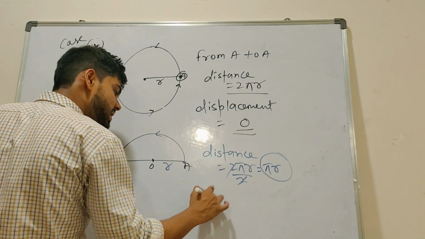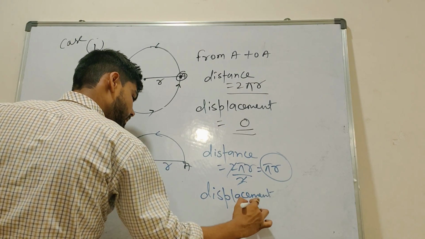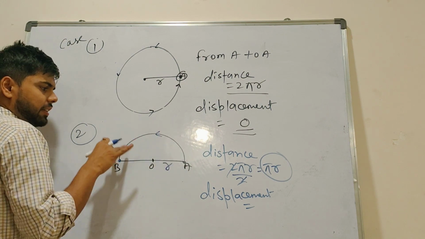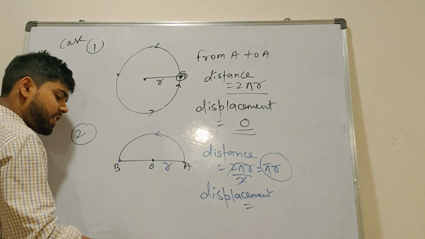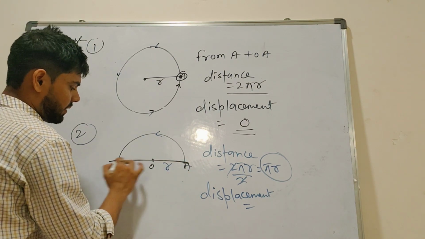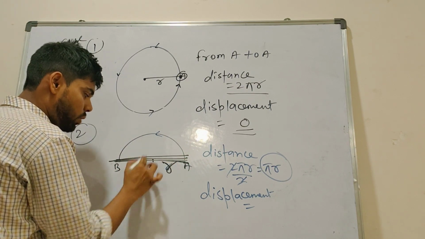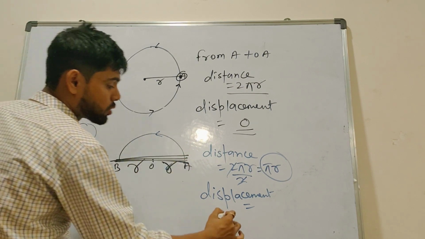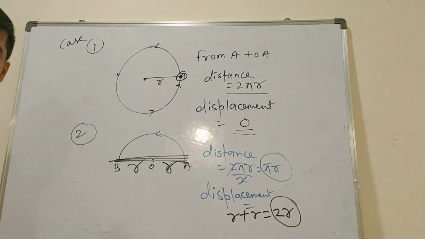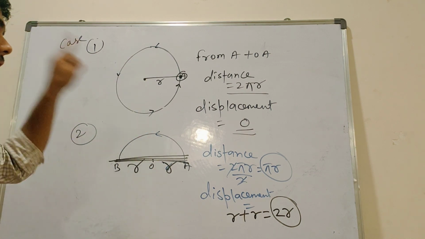Now I ask you displacement. Sir, it started this way, but displacement is the shortest path. What is the shortest path, sir? The shortest path is this straight line. This is R, then this is also R, because radii are equal. So R plus R, 2R. Any doubts? No.